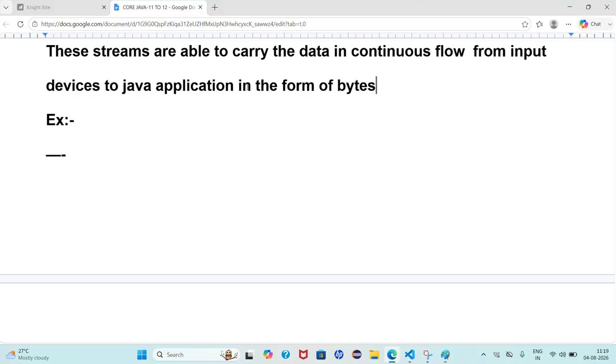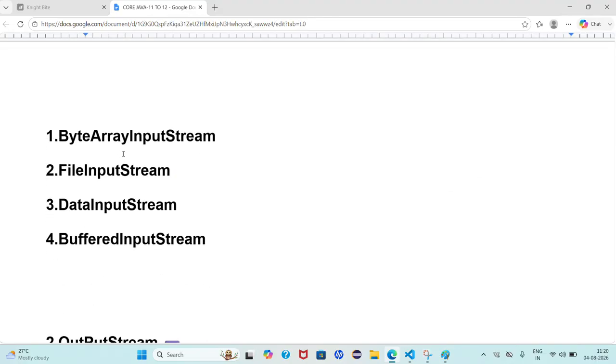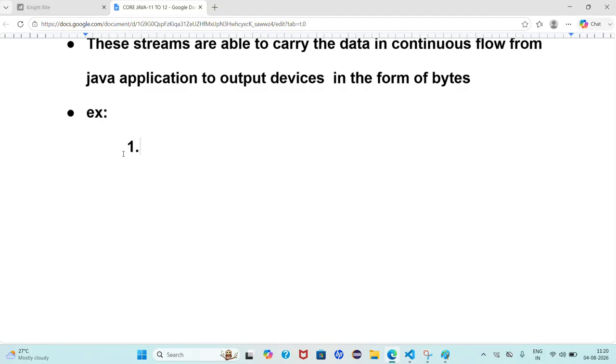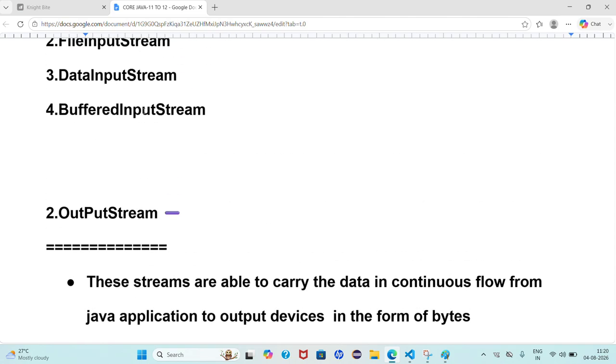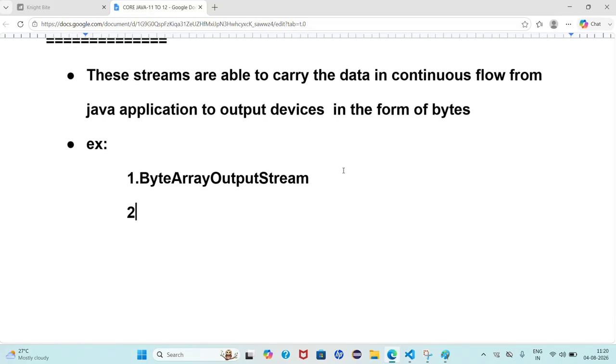Are you able to understand what I'm saying? In the input streams we have seen a few examples, and in the output stream also we are going to see a few examples. For example, here I wrote ByteArrayInputStream, so we can write ByteArrayOutputStream. Next, I wrote FileInputStream, so we can write FileOutputStream.